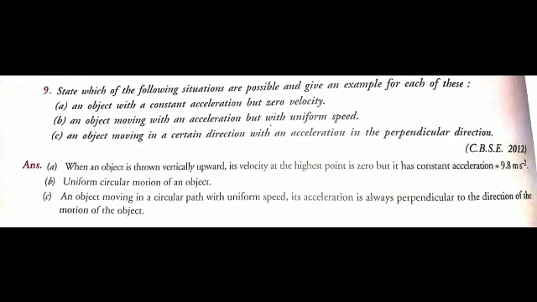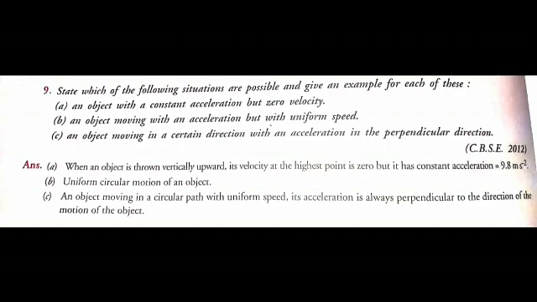For example, when an object is moving with uniform motion in a circle, the motion of the object at any instant of time is along the tangent to the circle at that instant, but the acceleration is along the radius of the circle, which is perpendicular to the direction of the motion along the tangent. So for its answer, we can write: an object moving in a circular path with uniform speed, its acceleration is always perpendicular to the direction of the motion of the object.